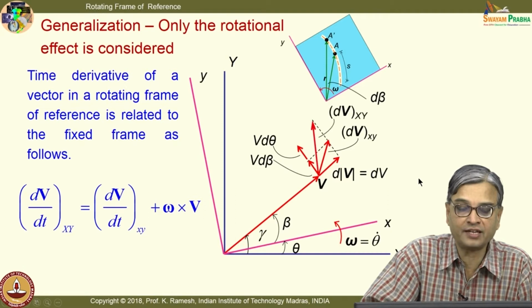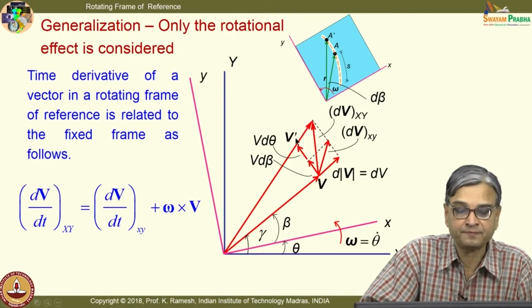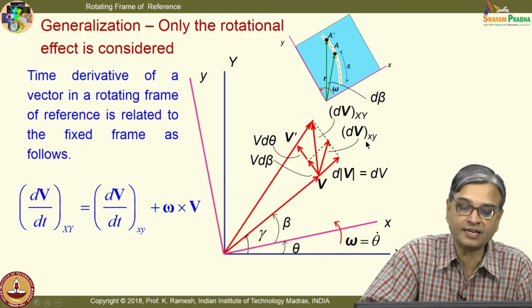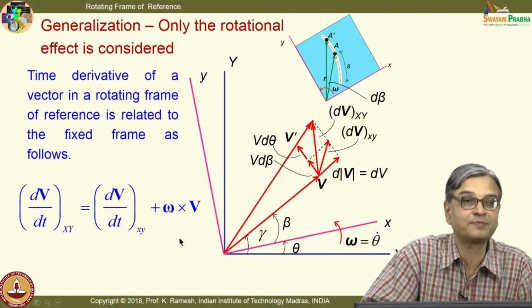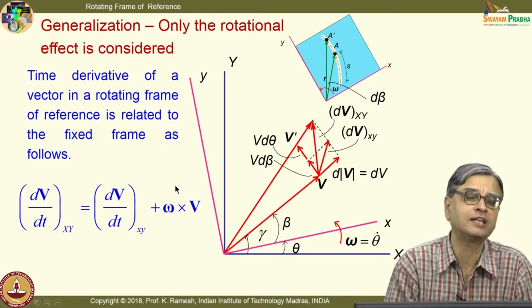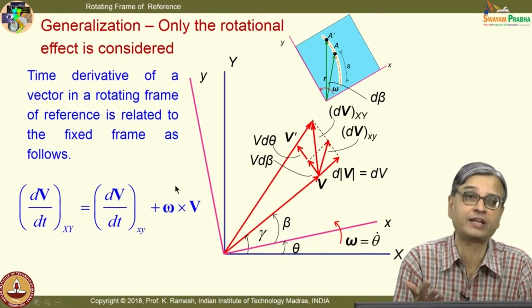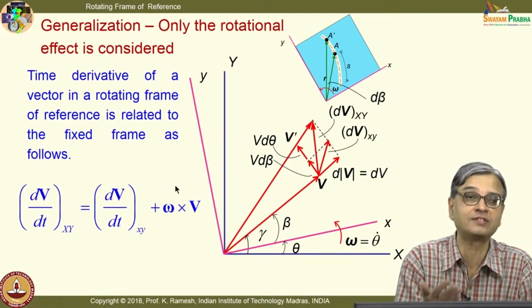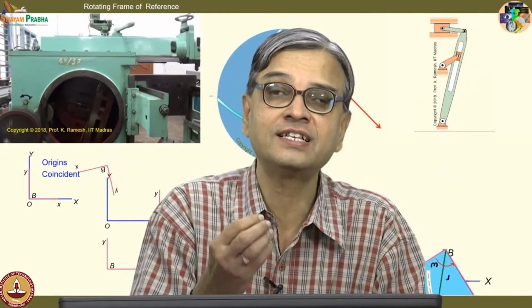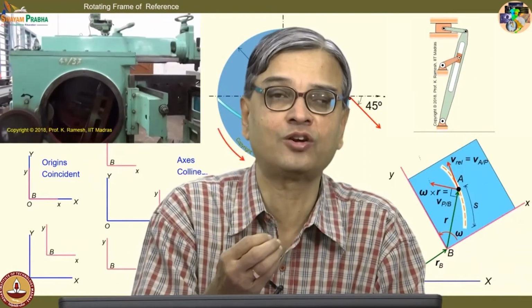So, finally, you get the velocity vector v prime. So, from a fixed reference the person will have to have this component dvxy. From a rotating frame of reference, he would observe only dvxy, small letters written here. And when you take the time derivative, this is the final expression. This is a very important aspect, no matter what vector you are looking at. It could be a position vector, it could be a velocity vector. So, this is like you get the new mathematical rule.